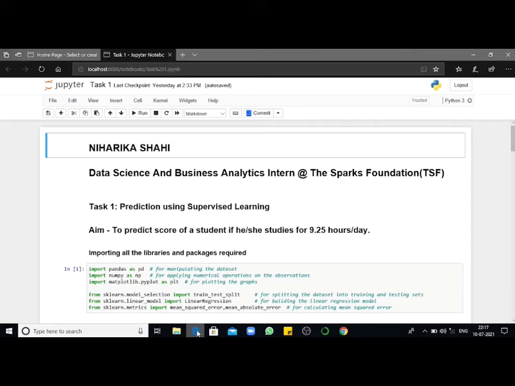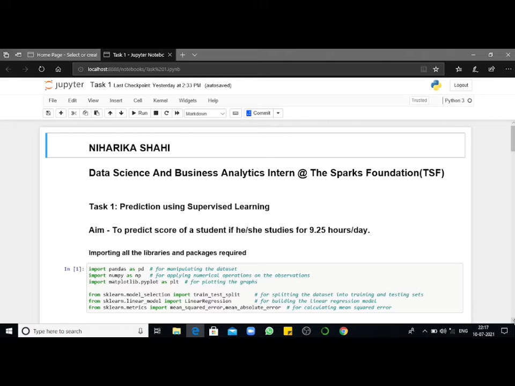The task 1 of this internship is prediction using supervised learning. My aim is to predict the score of a student if he or she studies for 9.25 hours a day. And we will be using Python for this code.